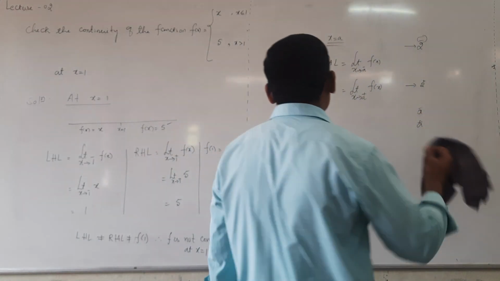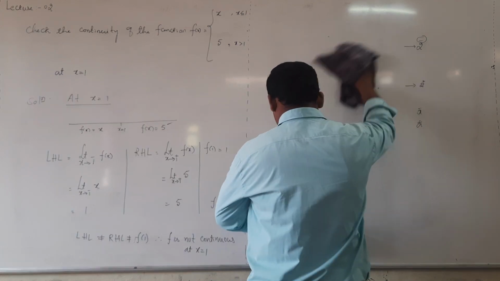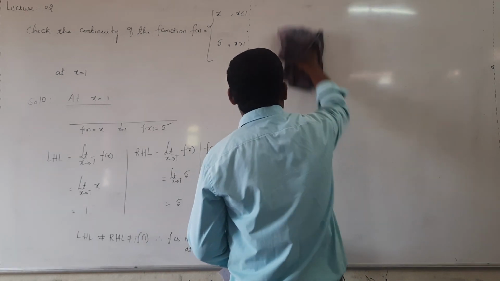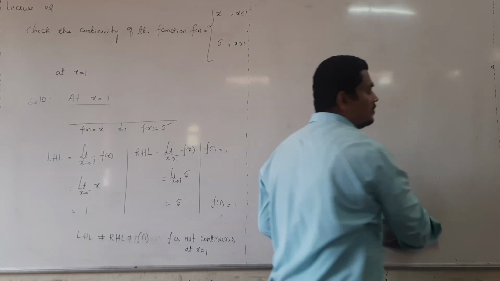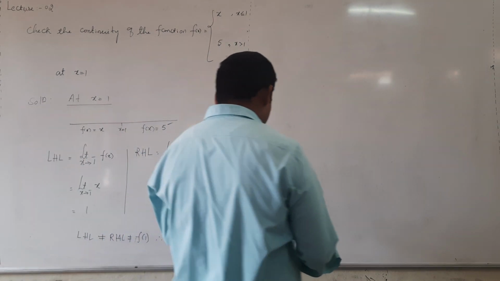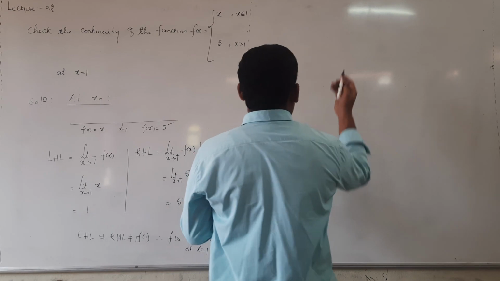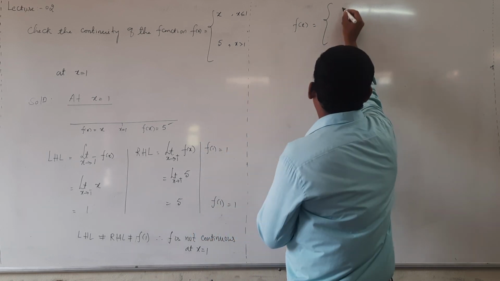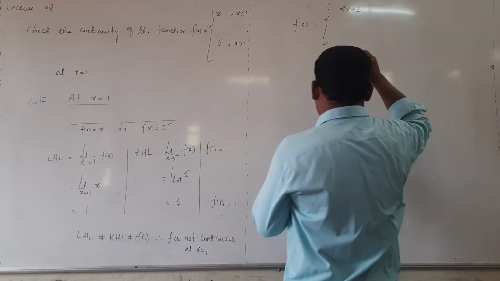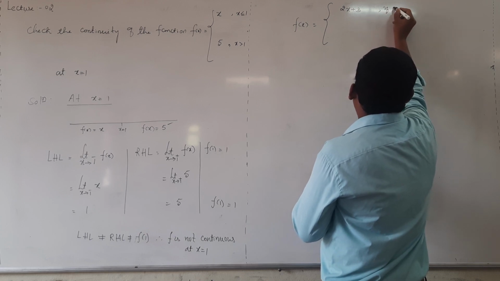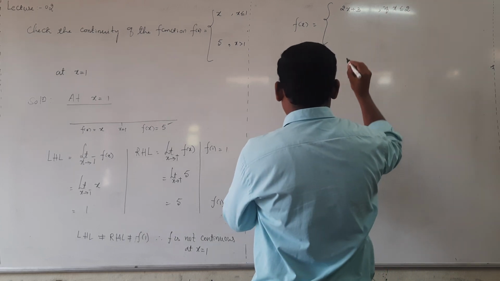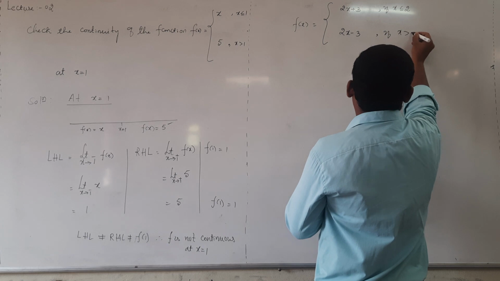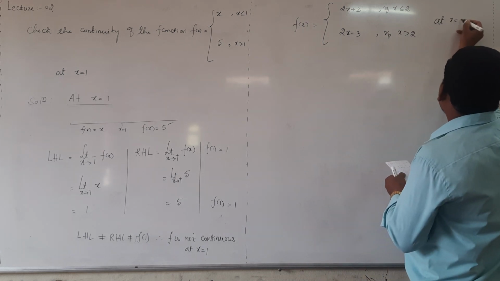Check the continuity of the function f of x equal to 2x plus 3 if x less than or equal to 2, 2x minus 3 if x greater than 2, at x equal to 2.